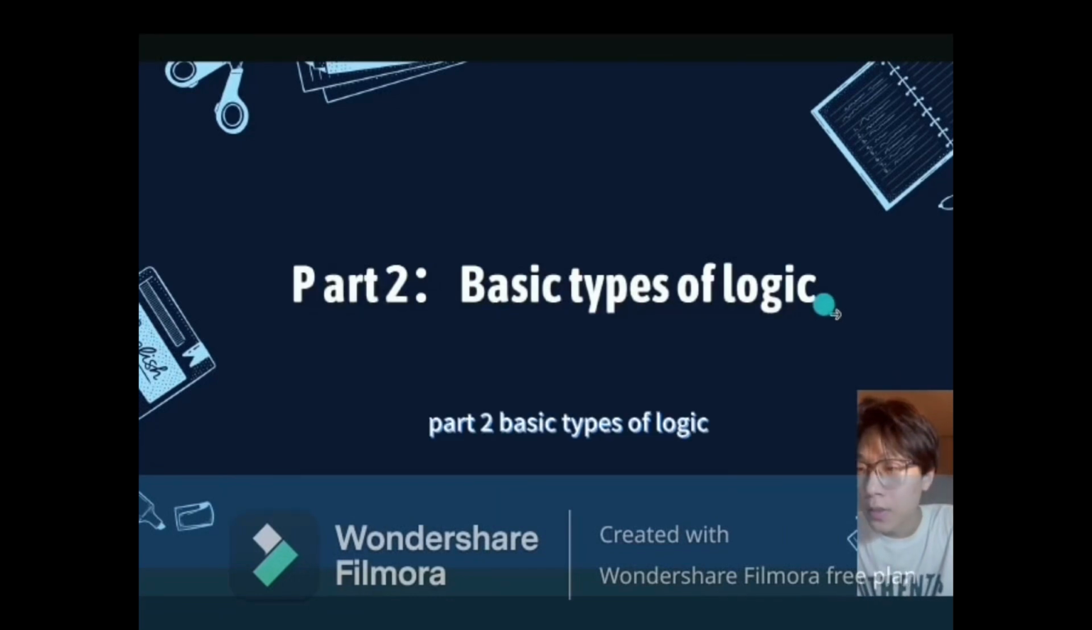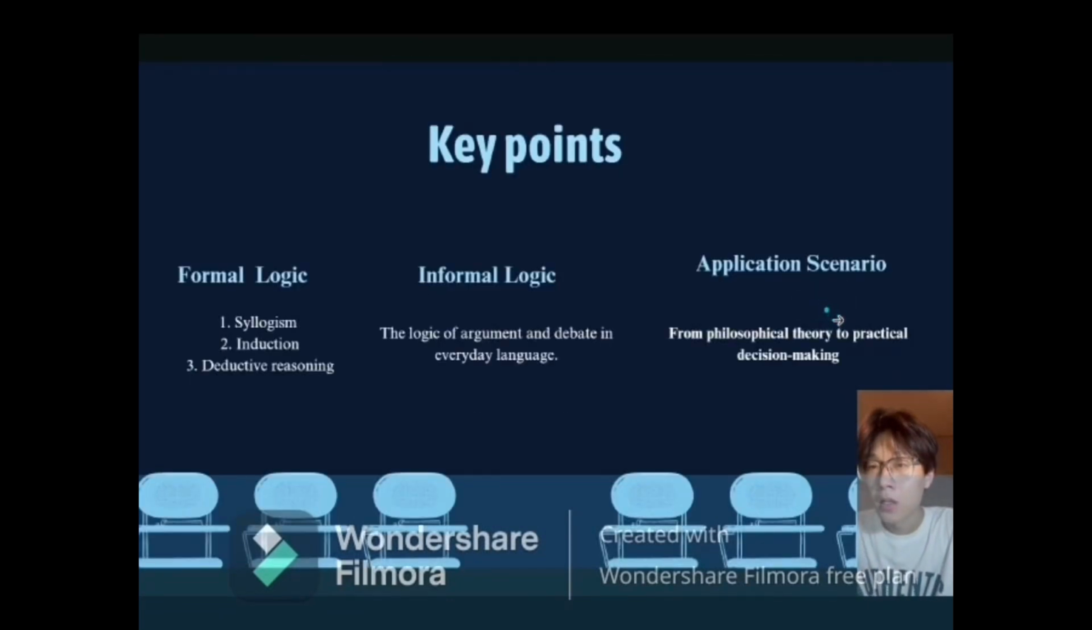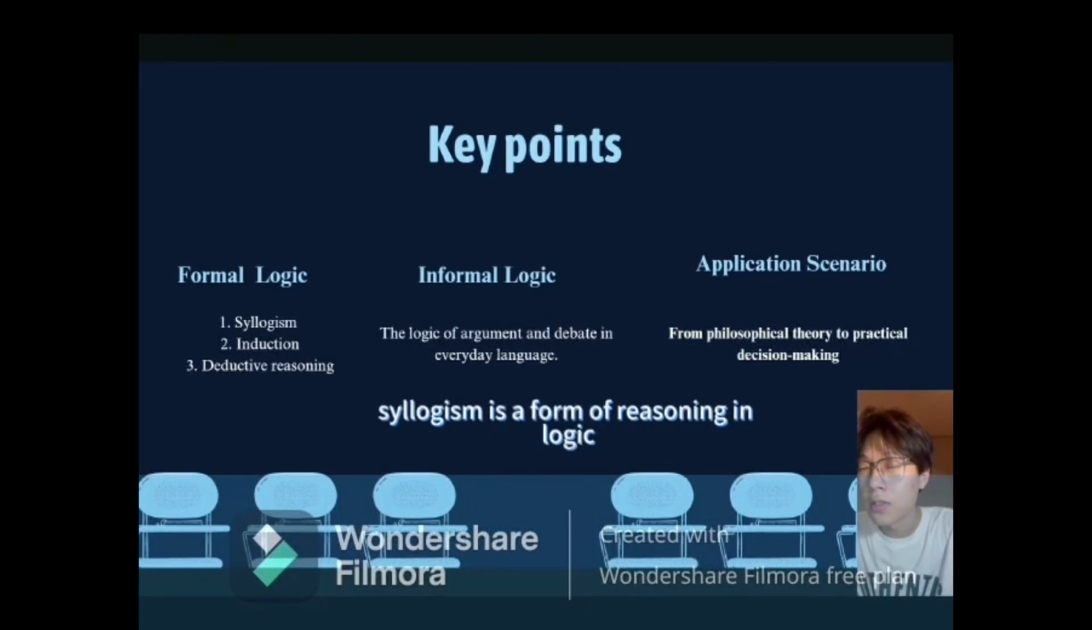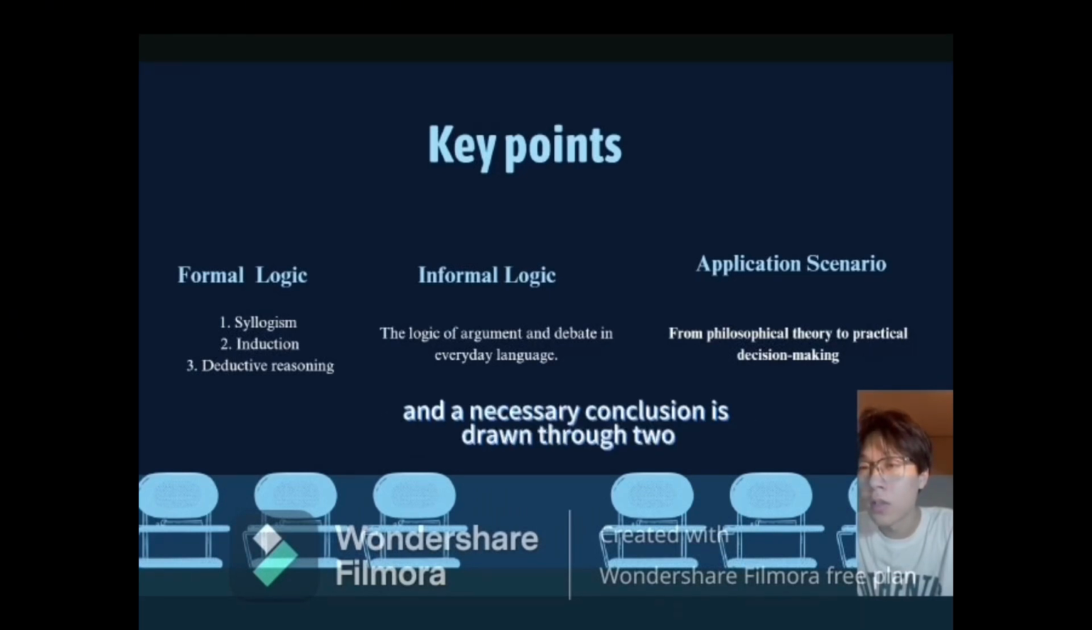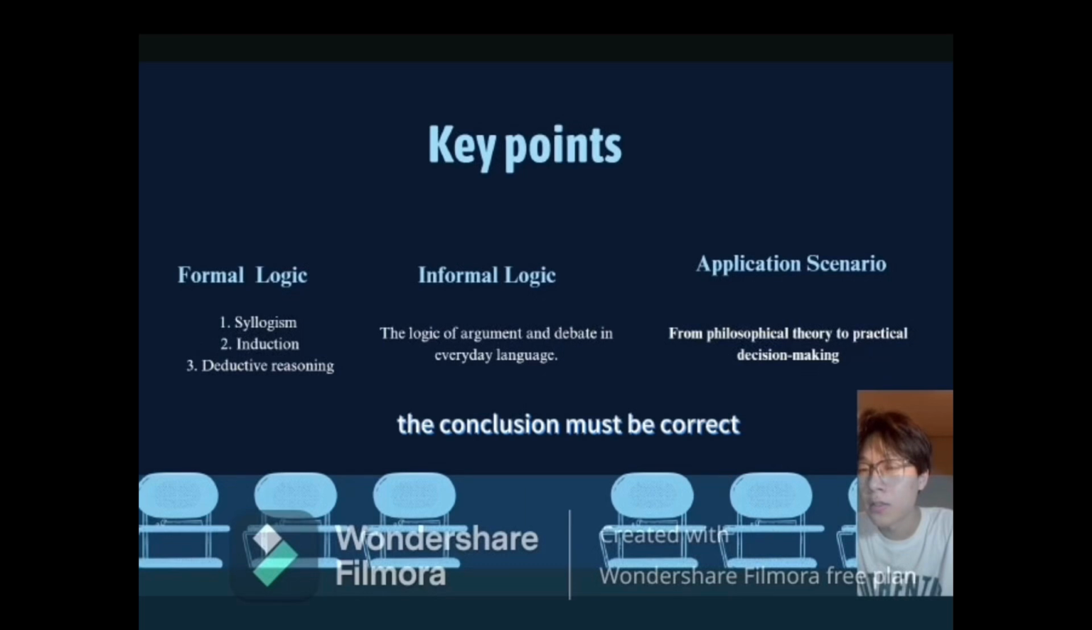Part 2: Basic types of logic. Here are some key points. The first is formal logic. It includes syllogism, induction, and deductive reasoning. Syllogism is a form of reasoning in logic, which consists of a major premise, a minor premise, and a conclusion, and a necessary conclusion is drawn through two related premises. It has strict logic. If the premises are true, the conclusion must be correct.